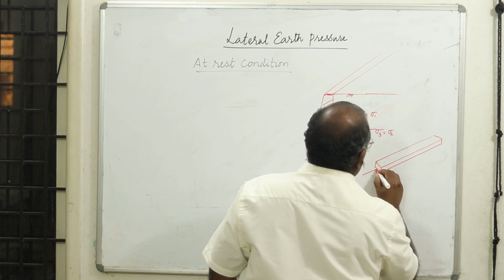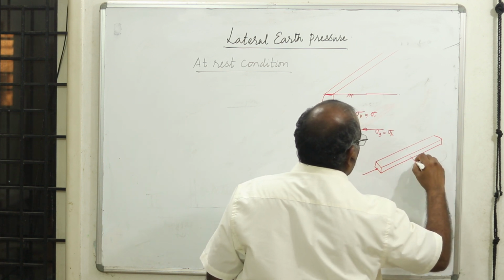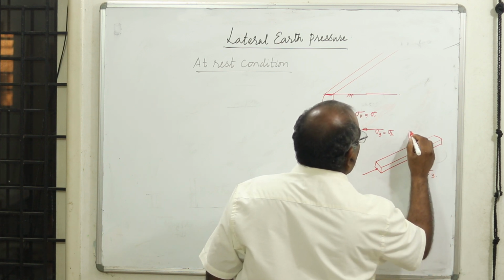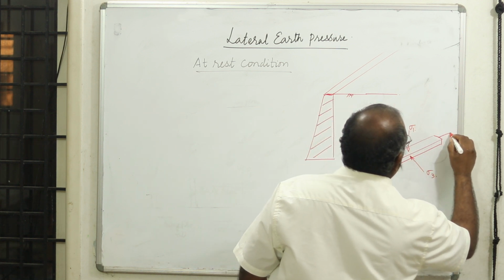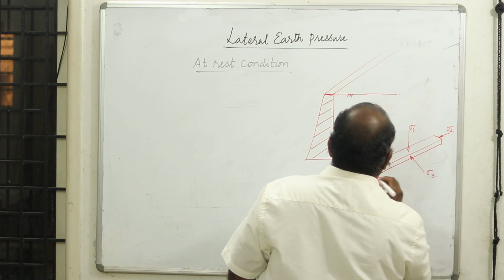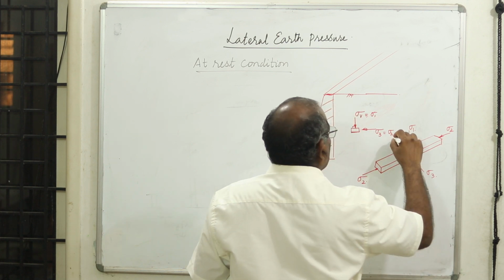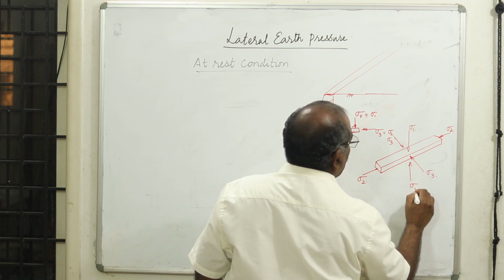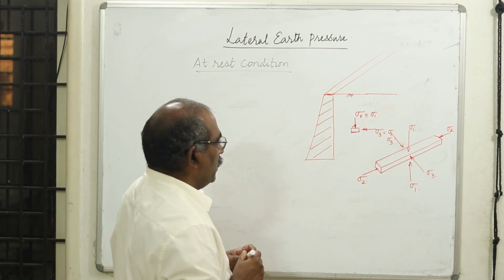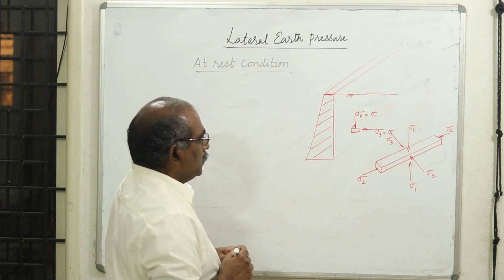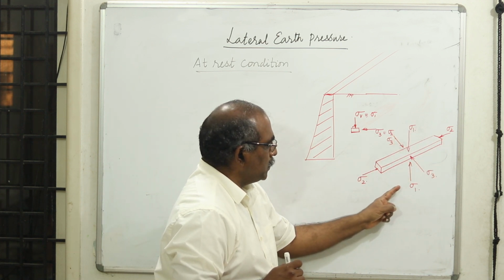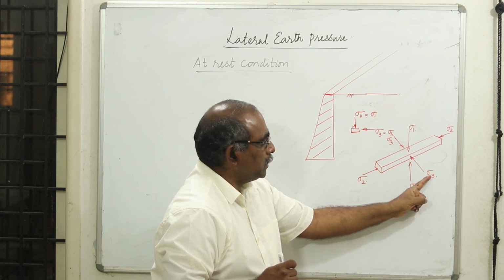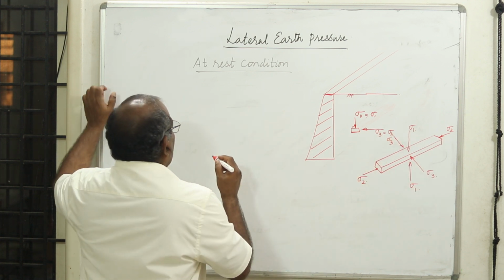Now in the lateral direction we have sigma 3. In the vertical direction you have sigma 1. This is the intermediate principal stress sigma 2. In this direction we have sigma 3, and in the vertical direction it is sigma 1. This is the state of stress of an element. Sigma 1 is the major principal stress, sigma 3 is the minor principal stress, and sigma 2 is the intermediate principal stress.